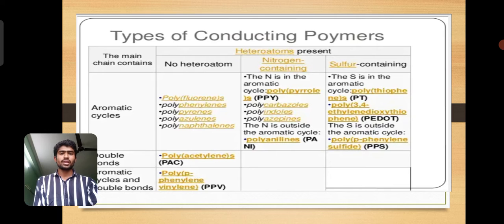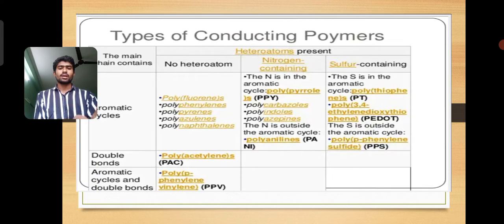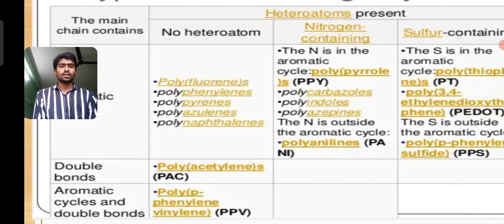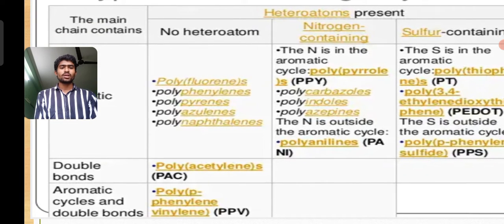types of conducting polymers. The main chain contains the aromatic cycles and the double bonds, where the main chain has no heteroatoms or has heteroatoms present. Heteroatoms are of three types: no heteroatoms, nitrogen containing and sulfur containing atoms, where the aromatic cycles are defined as three types, depending on the non-heteroatoms, the nitrogen atoms or the sulfur containing atoms. The aromatic cycles polymers include polyfluorenes, polyphenylenes, polypyrenes, polyazulenes and polynaphthalenes,